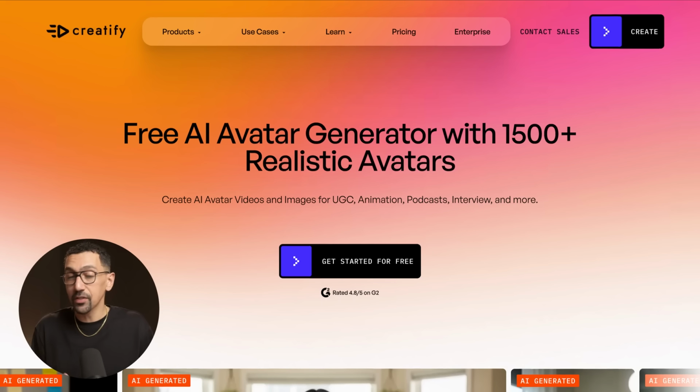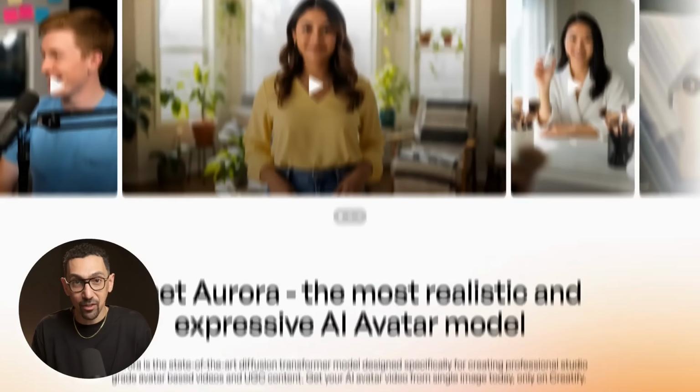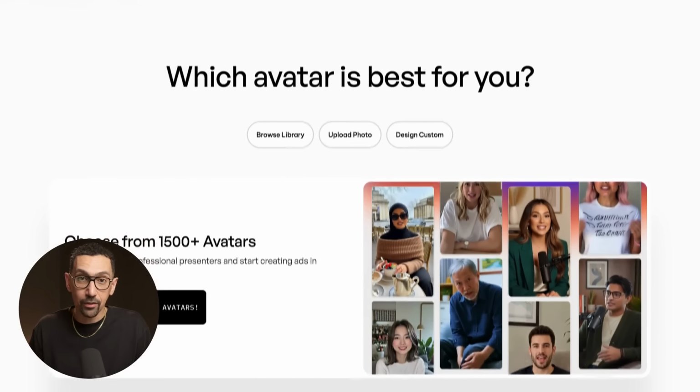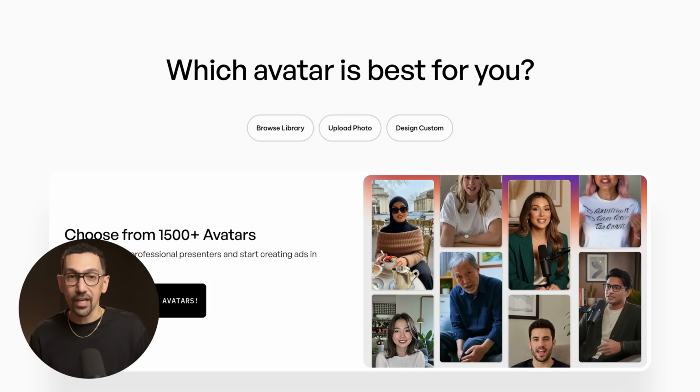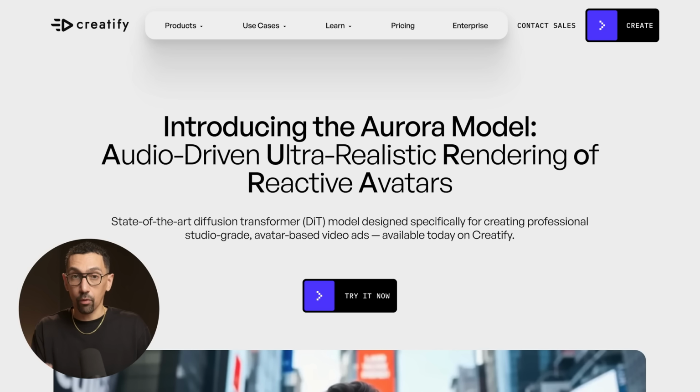And this is where Creatify comes in, because you can create or select a single AI avatar and use that exact same character across unlimited ad variations. The technology is called Aurora, and it's specifically designed to maintain character consistency at scale.